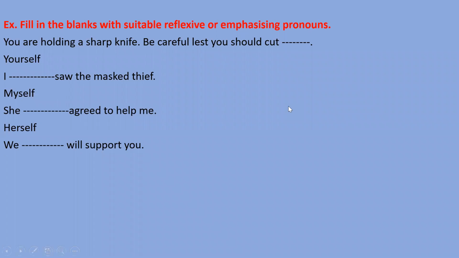Next. After giving the answer, please mute yourself. We will support you. So which pronoun will come here? According to we, who will let me know? Natik, you please tell me which pronoun will come here.